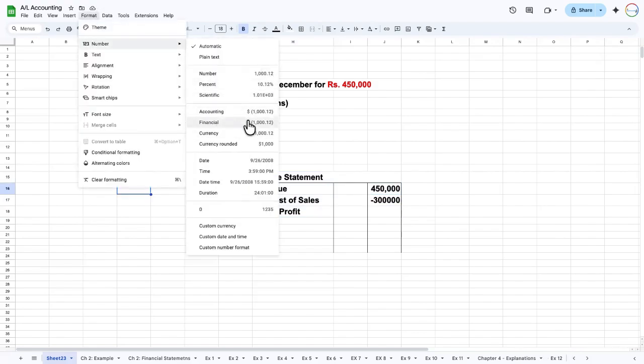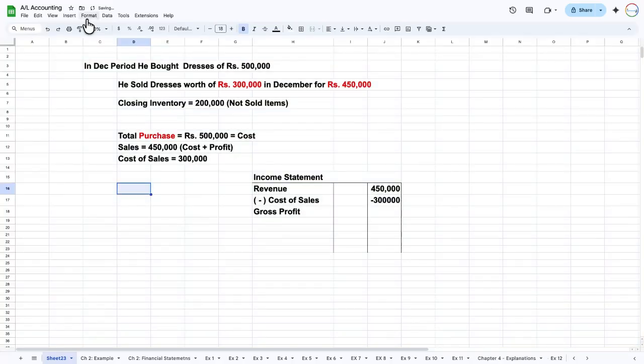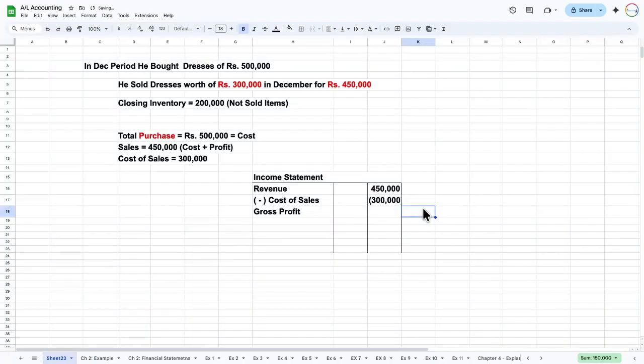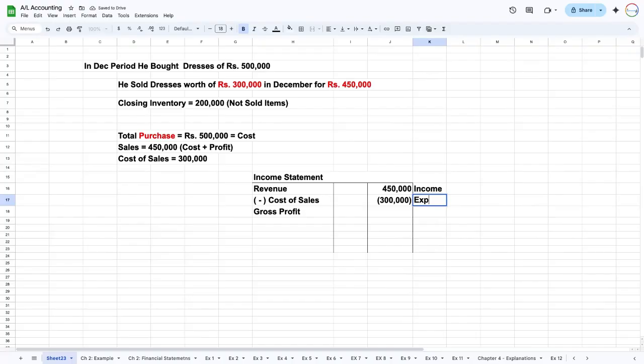What I'm trying to tell you is, when we realize the income, we match that income of 450,000 with our expense, the main expense, cost of sales. Then only we can give a correct profit figure of 150,000.